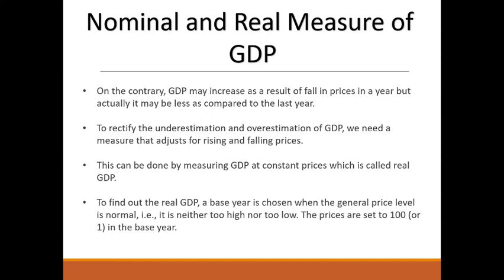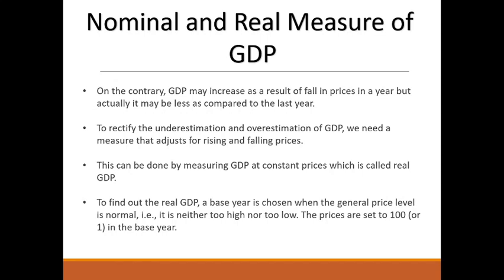On the contrary, GDP may increase as a result of a fall in the price in a year, but actually it may be less as compared to the last year. To rectify the underestimation and overestimation of GDP, we need a measure that adjusts for rising and falling prices.